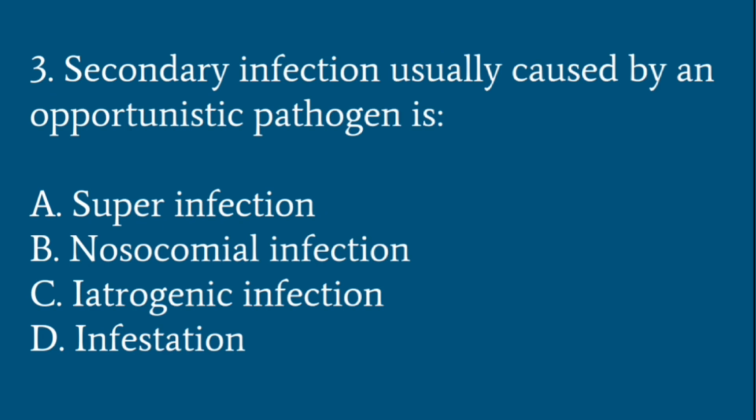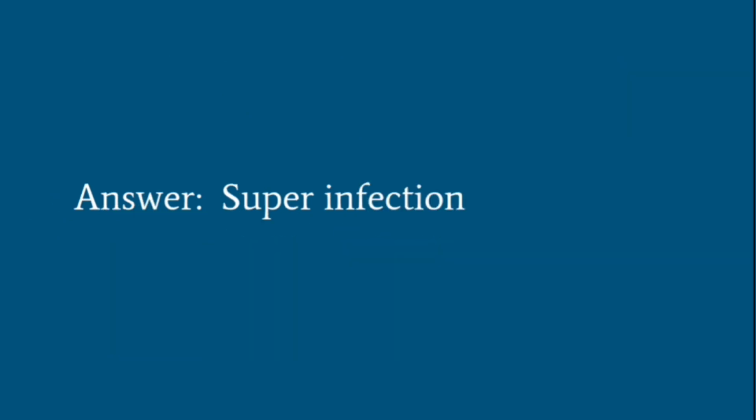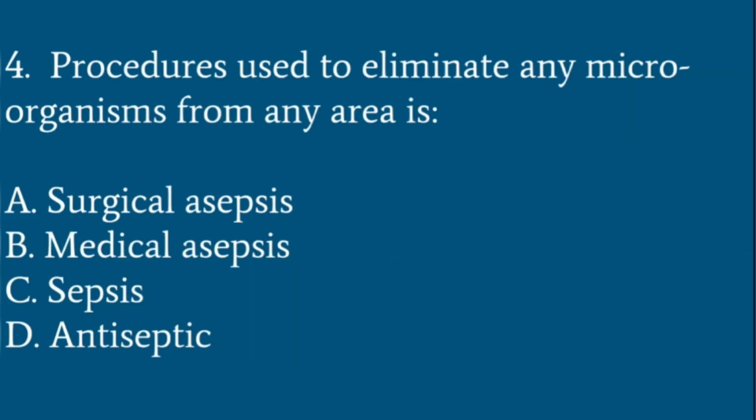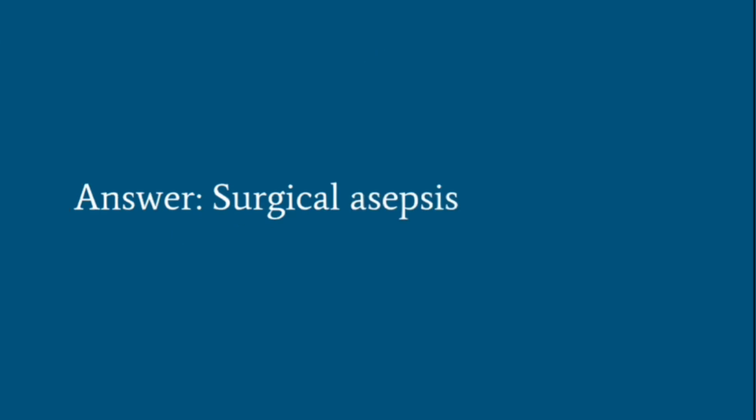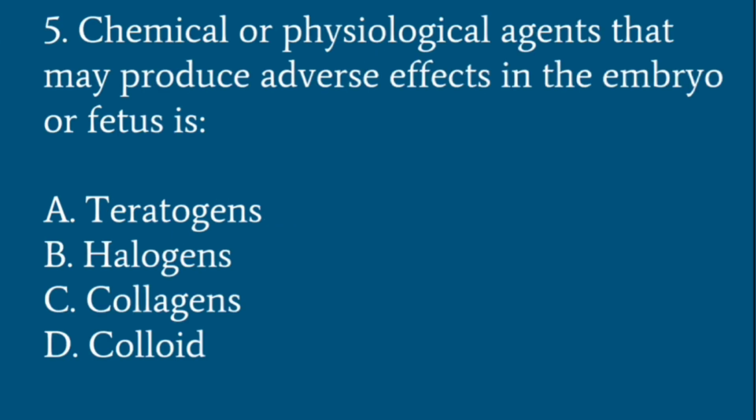Secondary infection usually caused by an opportunistic pathogen is super infection or a nosocomial infection or iatrogenic infection or infestation. See, the answer is super infection. Procedure used to eliminate any microorganism from any area is surgical asepsis, medical asepsis, sepsis or antisepsis. Here the answer is surgical asepsis.